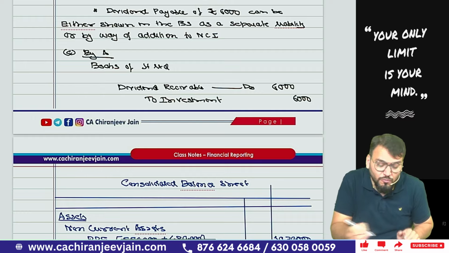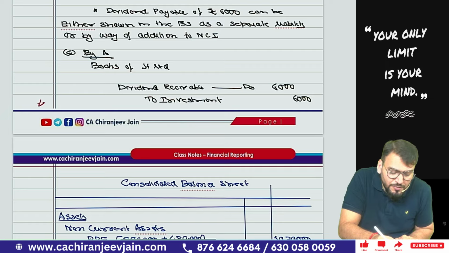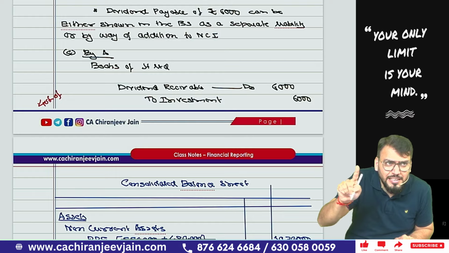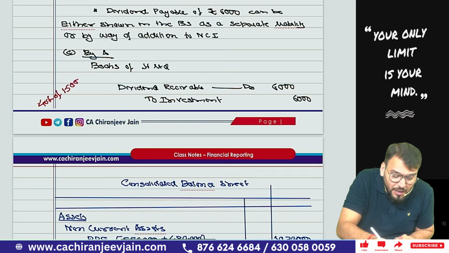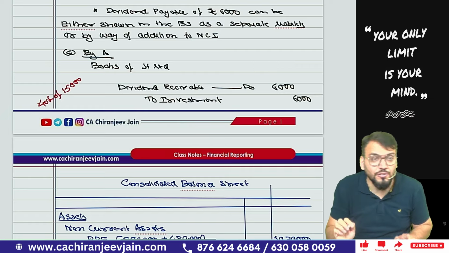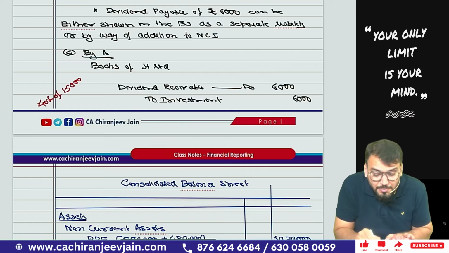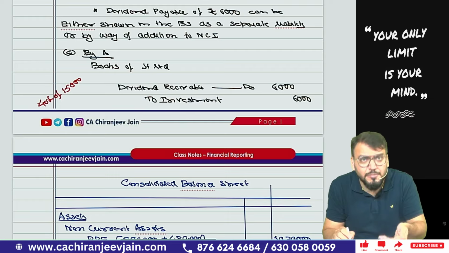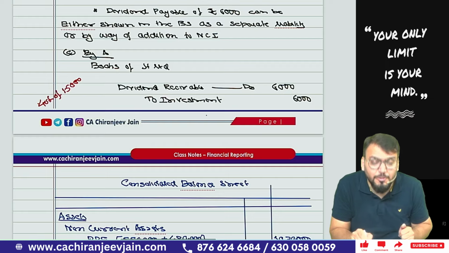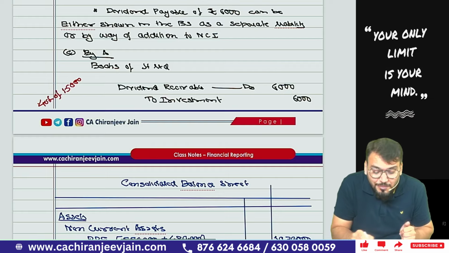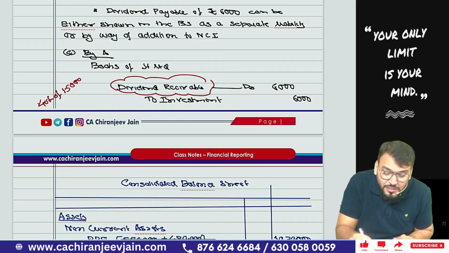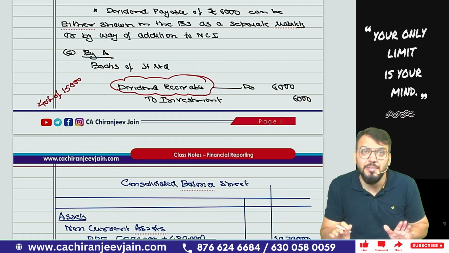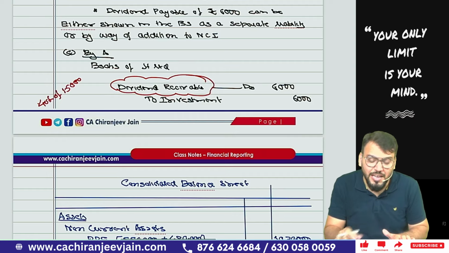What amount? The amount will be what? It will be how much percent? 40% of the dividend declared, and the dividend declared is 15% of 1 lakh. 15% of 1 lakh means 15,000, and 40% of that is coming to 6,000. So this journal entry will be done, dividend receivable to investment. If received, then we will pass the journal entry bank account debit to investment. If not received, then dividend receivable to investment, and this dividend receivable will come in the consolidated balance sheet. I hope you have understood.